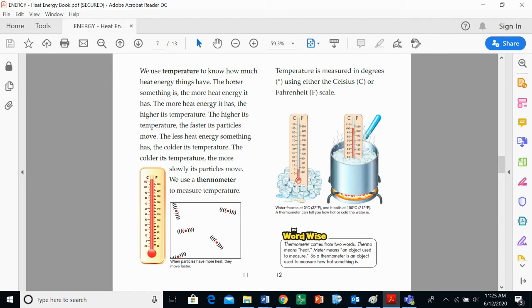Water freezes at 0 degrees Celsius and it boils at 100 degrees Celsius. A thermometer can tell you how hot or cold the water is. Thermometer comes from 2 words. Thermo means heat, meter means an object used to measure. So a thermometer is an object used to measure how hot something is.